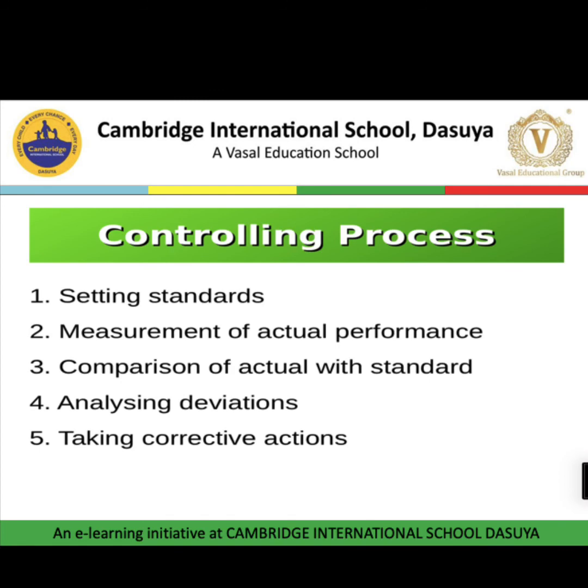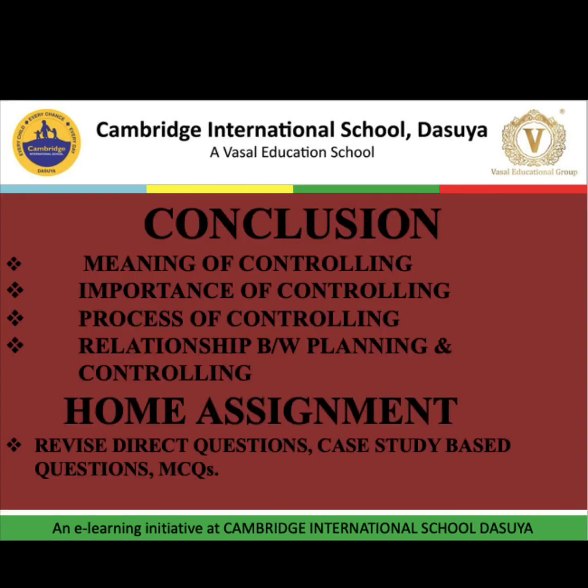I have discussed examples with you. So now we conclude our lesson here. Today we have discussed the meaning of controlling, importance of controlling, process of controlling, and relationship between planning and controlling.